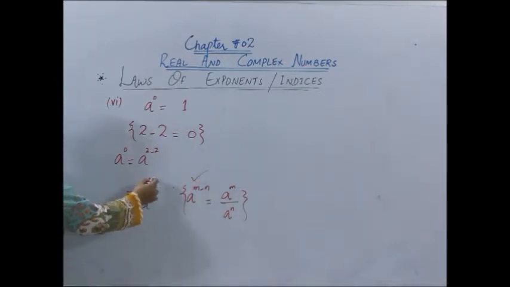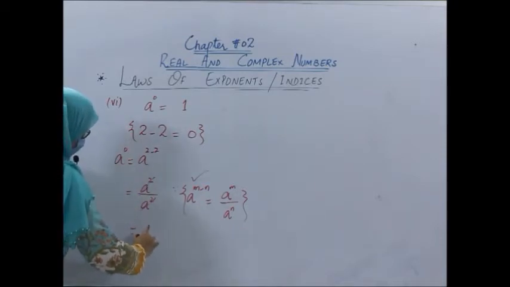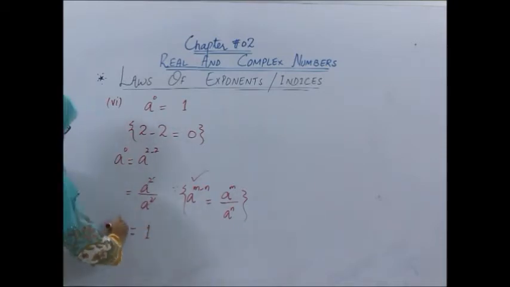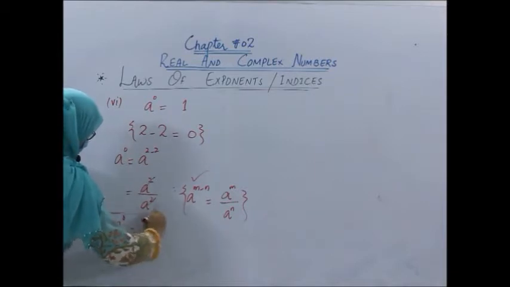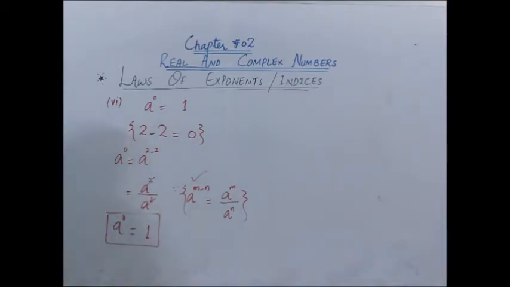Now can we cancel these two numbers? Yes, of course. And our answer would be 1. So a power 0 is equal to 1. So this is the sixth law of index.